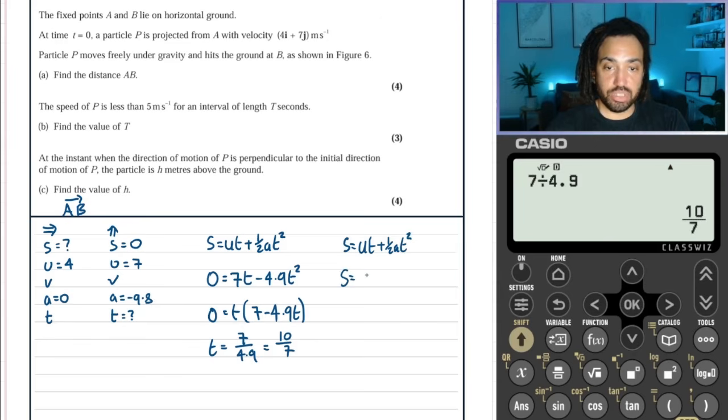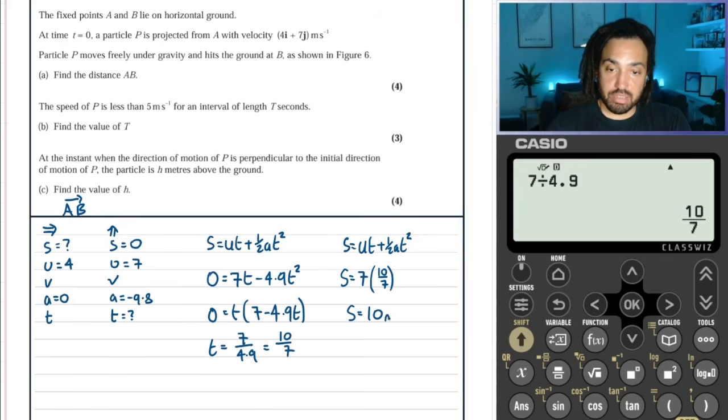So s is equal to u, which is 7. t we now know is 10 over 7. And because in the horizontal a is 0, the half at squared is just 0. So this just gives us 10, and that will be in meters. So 10 meters is our answer there.